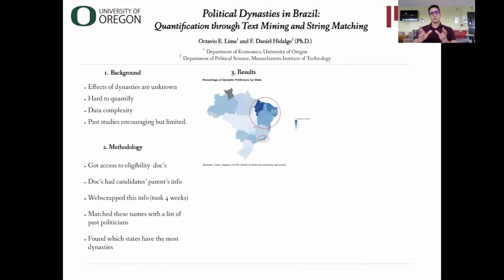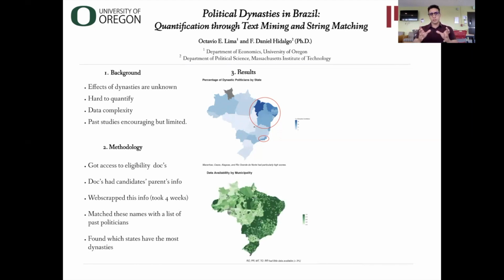So we found that dynasties are located mostly in the northeast part of Brazil and a little bit in Rio as well. The northeast part of Brazil happens to be the poorest part of the country. So, there's a high correlation there between poverty rates and dynasties, although that should be further explored in the future.